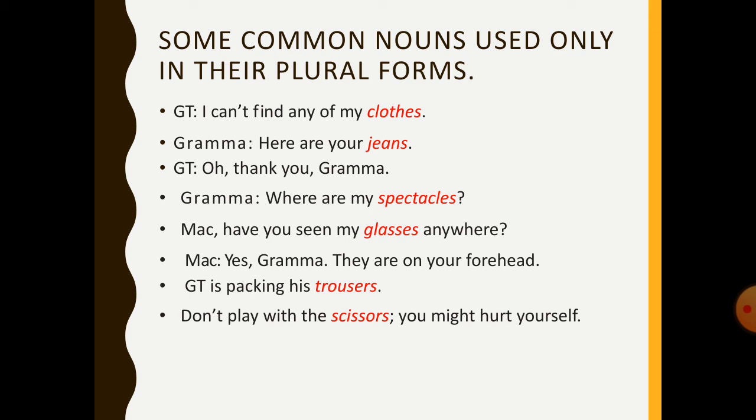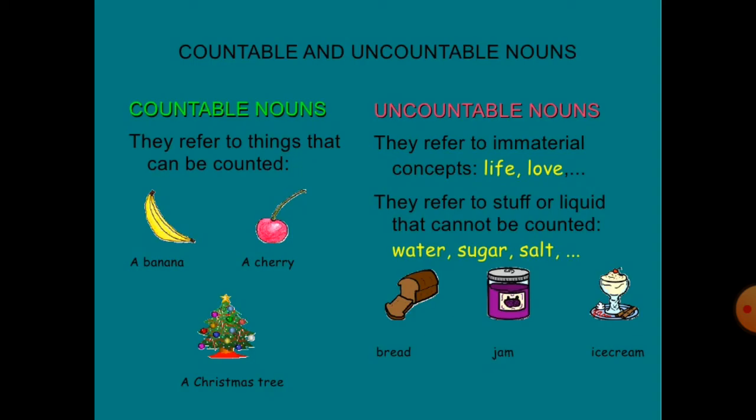Now, in this picture, you can see the words in red. These are the common nouns which do not have their singular forms. They take only the plural. Clothes, jeans, spectacles, glasses, trousers, scissors. They don't have their singular form at all. We don't say cloth. We don't say spectacle. Neither do we say jean. These common nouns always have their plural forms.